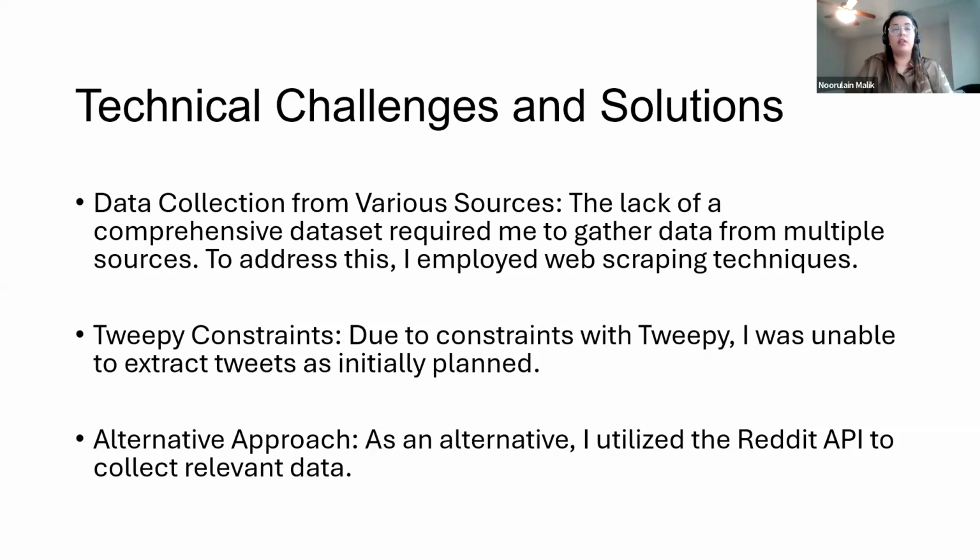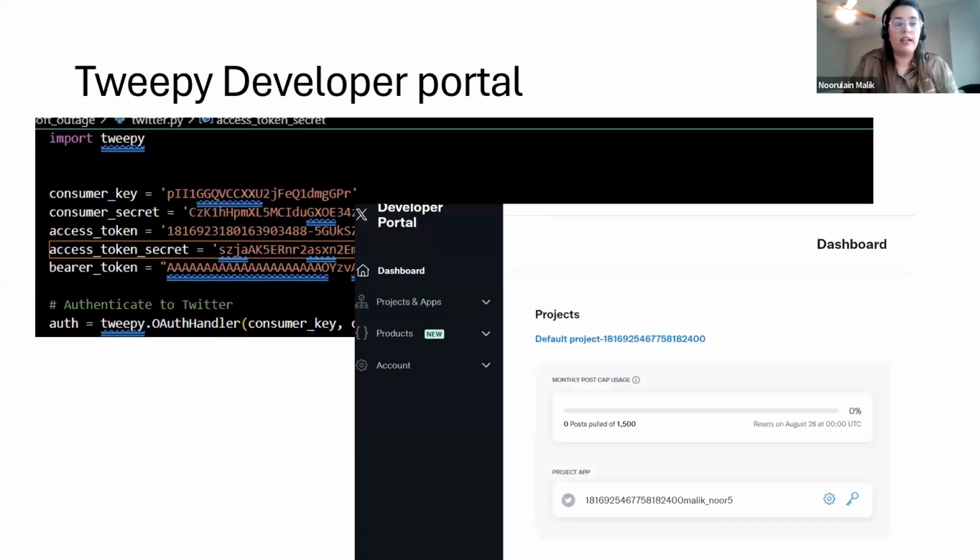For my sentiment analysis, I tried to get tweets through the Twitter Tweepy developer portal, but due to some constraints, I was not successful. So as an alternative, I used the Reddit API. That's how the Twitter developer portal looks. If I had been successful, I would have been able to get the tweets, but that's the portal.